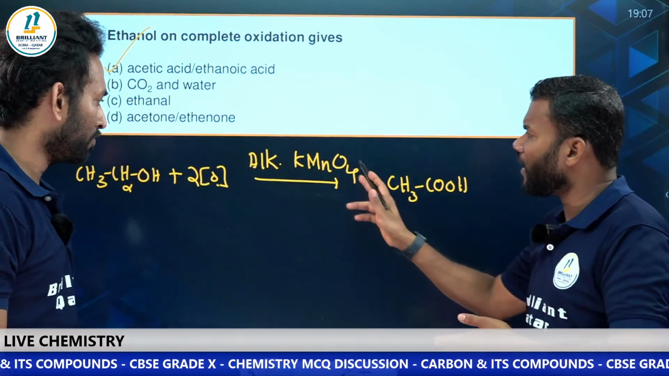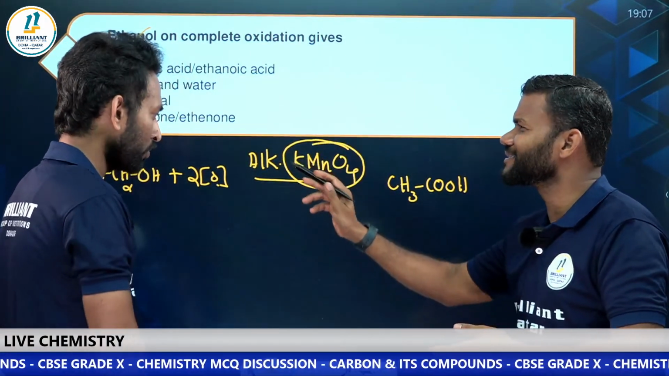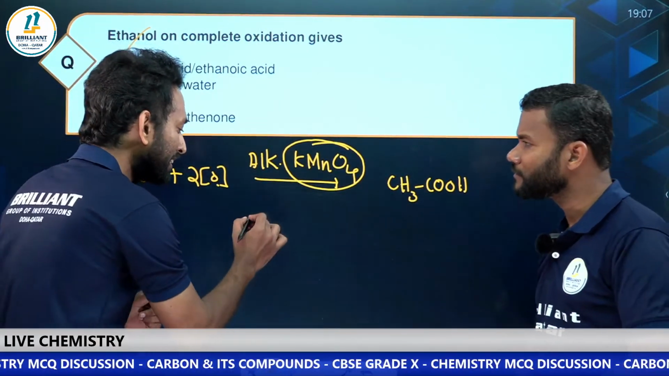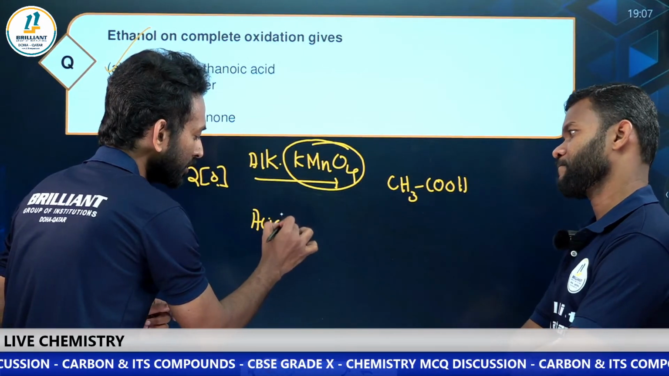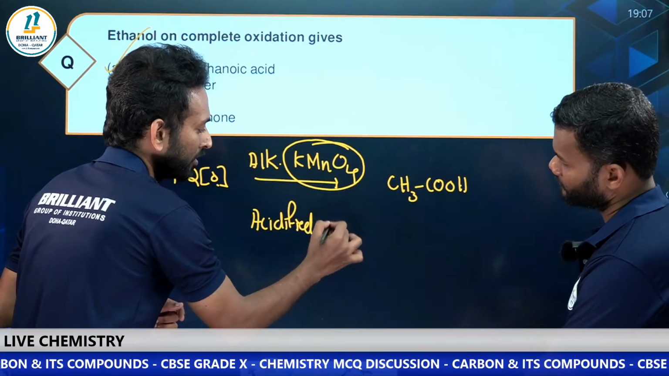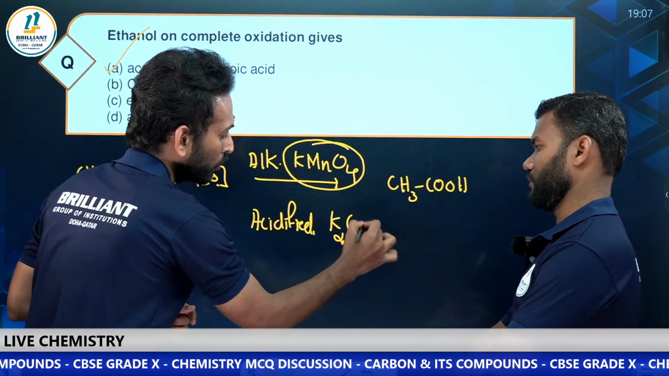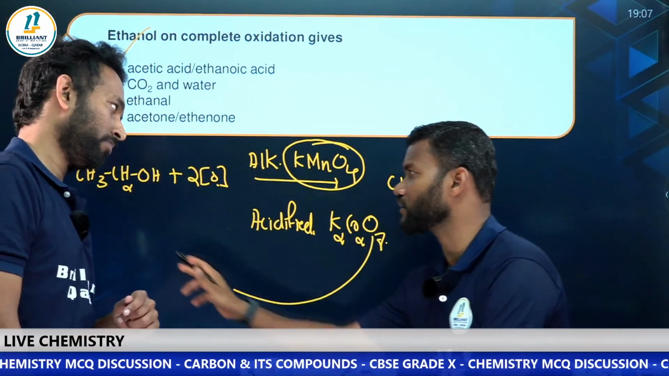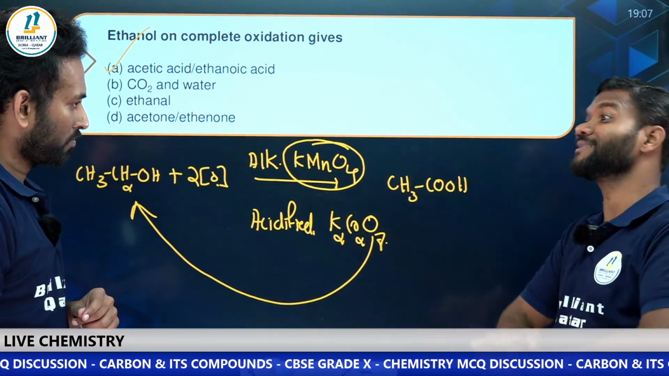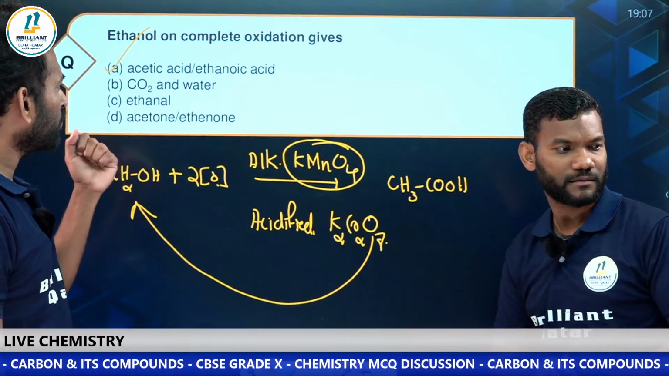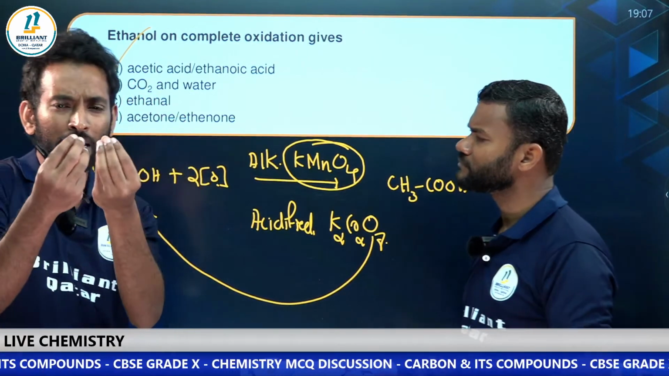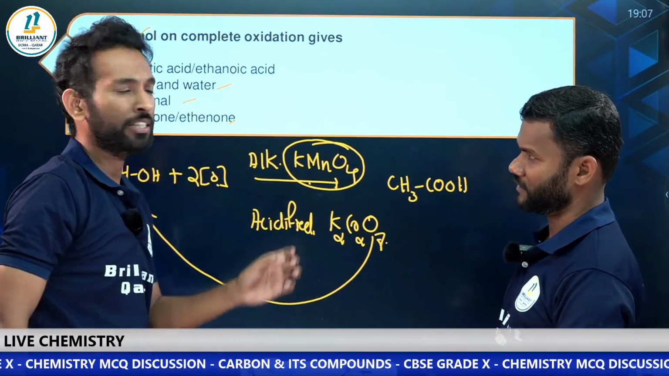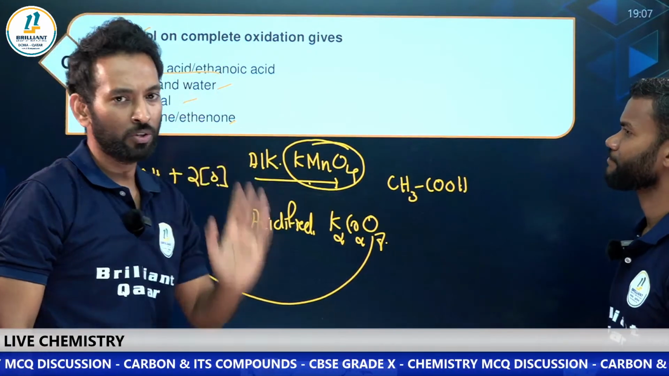Sir, in the textbook I have seen one more example we use as an oxidizing agent. Yes, it is acidified K2Cr2O7, potassium dichromate. They are also ready to give their oxygen, so they are also considered oxidizing agents. If you have only a mild oxidizing agent, we have to look at these options. If you have a strong oxidizing agent, definitely you will get acetic acid or ethanoic acid.